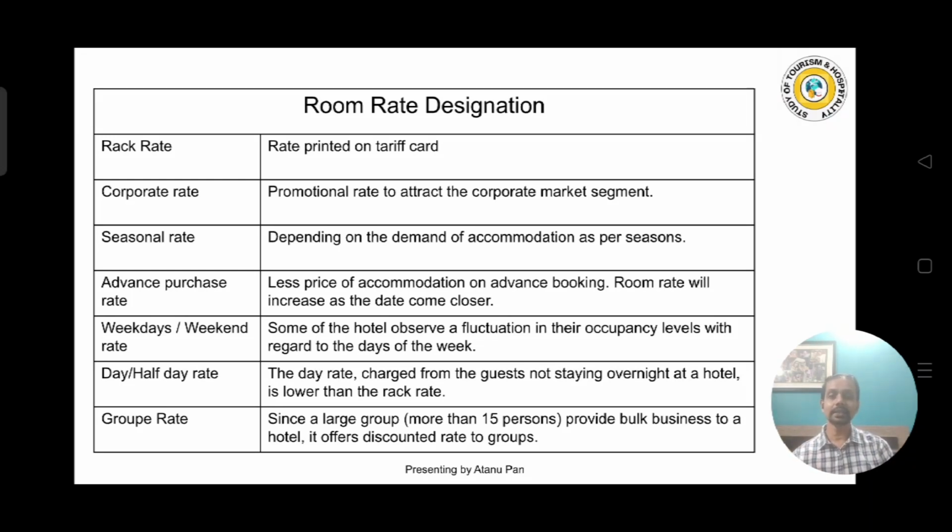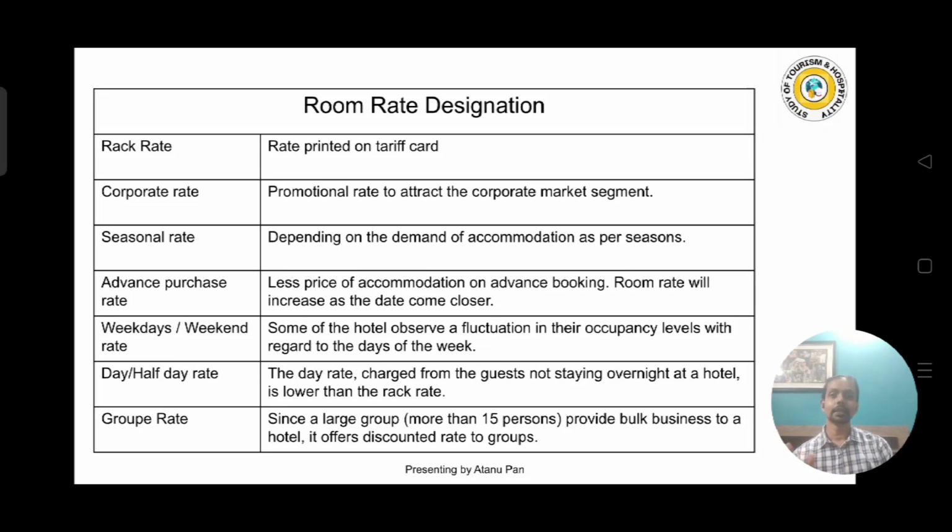The next one is the day or half day rate. This type of rate is seen in transit hotels, or airport hotels, where the guest takes the room for maybe half of the day. These types of rates are generally not found at resorts, because at resorts no one goes for a half day.